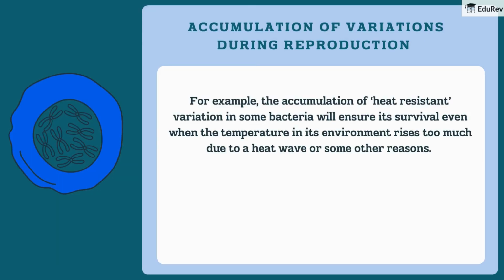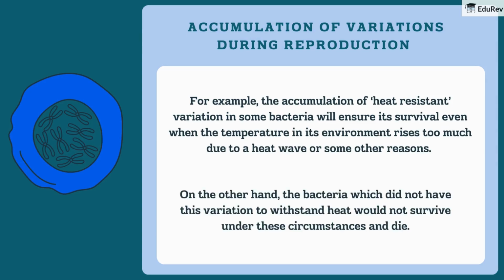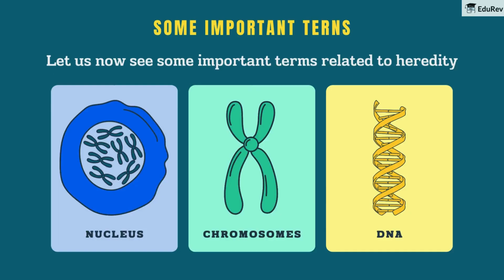For example, the accumulation of heat-resistant variation or trait in some bacteria will ensure its survival even when the temperature in its environment rises too much due to a heat wave or some other reasons. On the other hand, the bacteria which did not have this variation to withstand heat would not survive under these circumstances and die. Let us now see some important terms related to heredity.